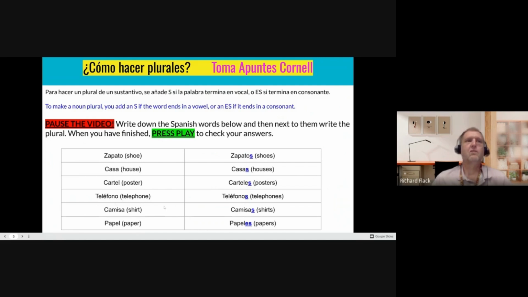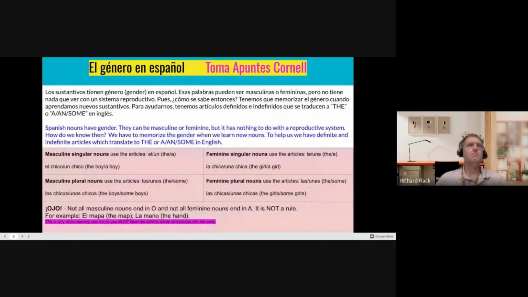Teléfono, telephone. Teléfono ends in a vowel, we just add an S, teléfonos. Camisa, shirt, becomes camisas. Camisa ends in a vowel, we add an S. And papel ends in a consonant, so we need to add ES, becomes papeles. Did you get them all right? Good job. Okay, on to the next part.